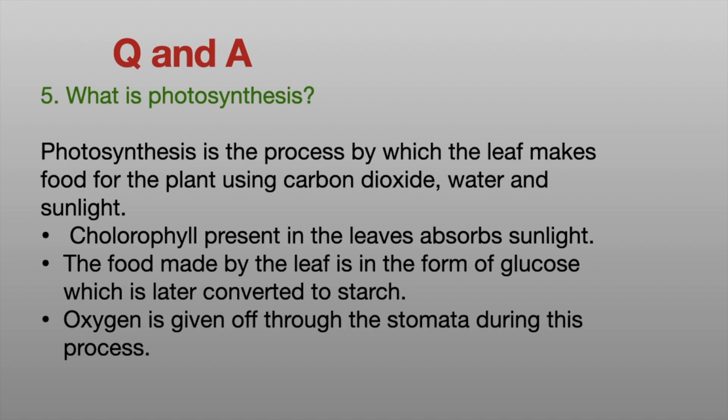What is photosynthesis? Photosynthesis is the process by which the leaf makes food for the plant using carbon dioxide, water, and sunlight. Chlorophyll present in the leaves absorbs sunlight. The food made by the leaf is in the form of glucose, which is later converted to starch. Oxygen is given off through the stomata during the process.